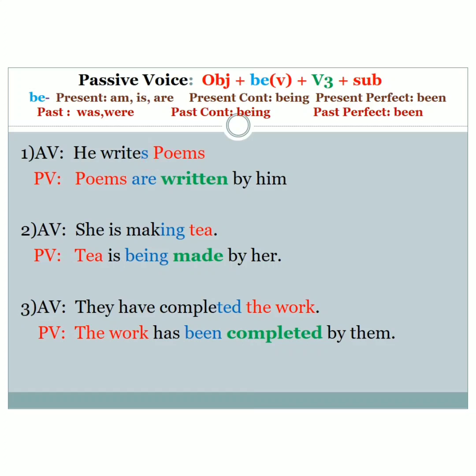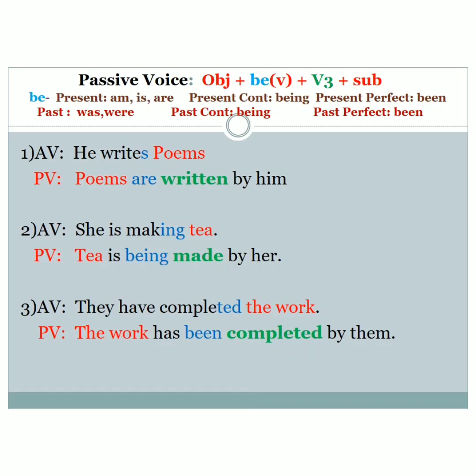So which is the be form? Present form of be is is, are or am. Since the subject here is plural, we have to write the be form in the plural form, which is are. Again, take the V3 form of the verb, which is write. The V3 form of write is written. Again, add by and by whom. What is the subject here? He. By him. Okay, clear. He writes poems. Poems are written by him. In both sentences, there is no change in the meaning. It remains the same. Now look into the next one.